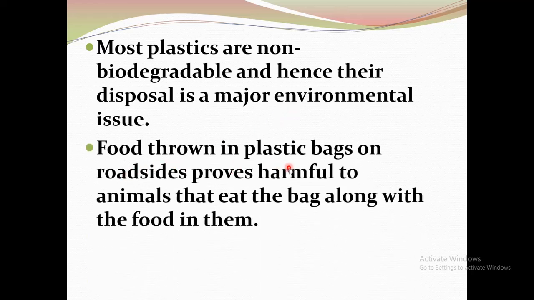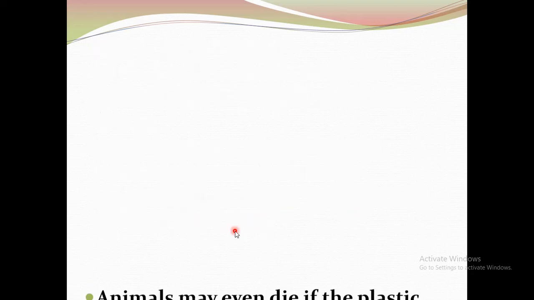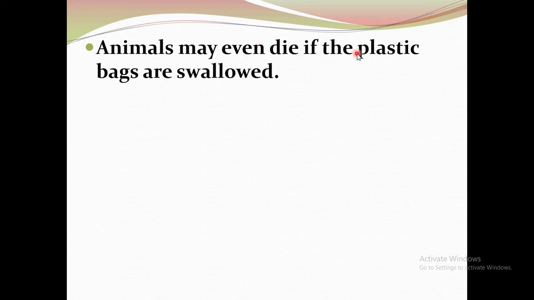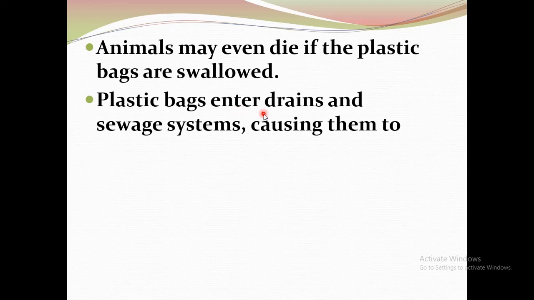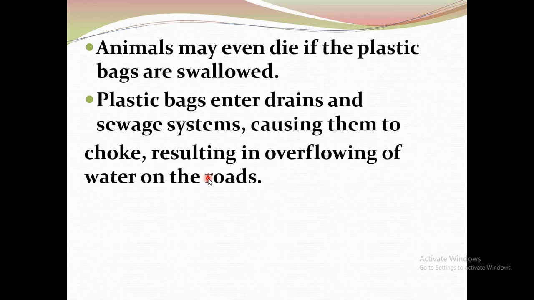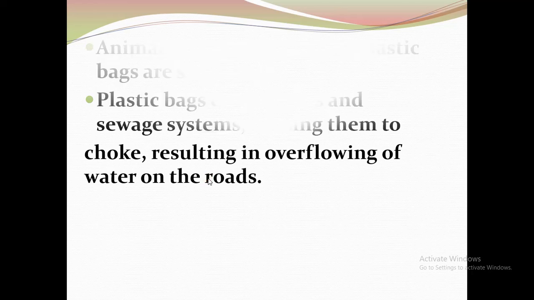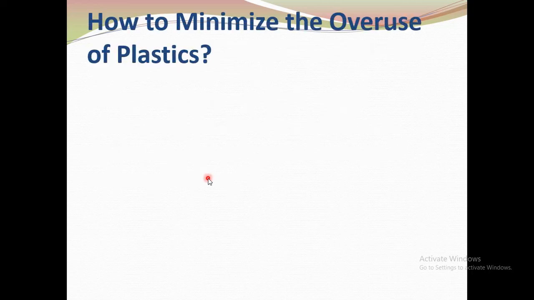And food thrown in plastic bags on roadsides is harmful to the animals that eat the bag along with the food in it. Animals may even die if the plastic bags are swallowed. So when they are eating the food, along with that they will eat the plastic bags, and sometimes they will die. Plastic bags also enter the drainage and sewage system, causing them to choke, resulting in overflowing of water on the roads. So these are some of the harmful effects of plastics. Now, how to minimize the overuse of plastics?